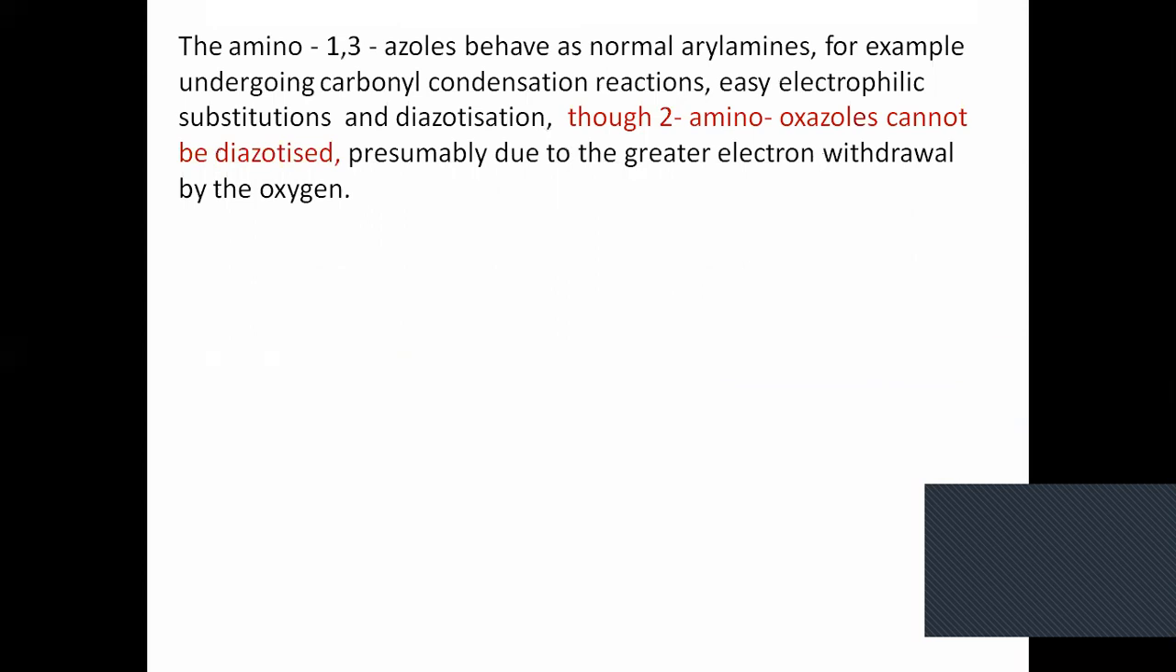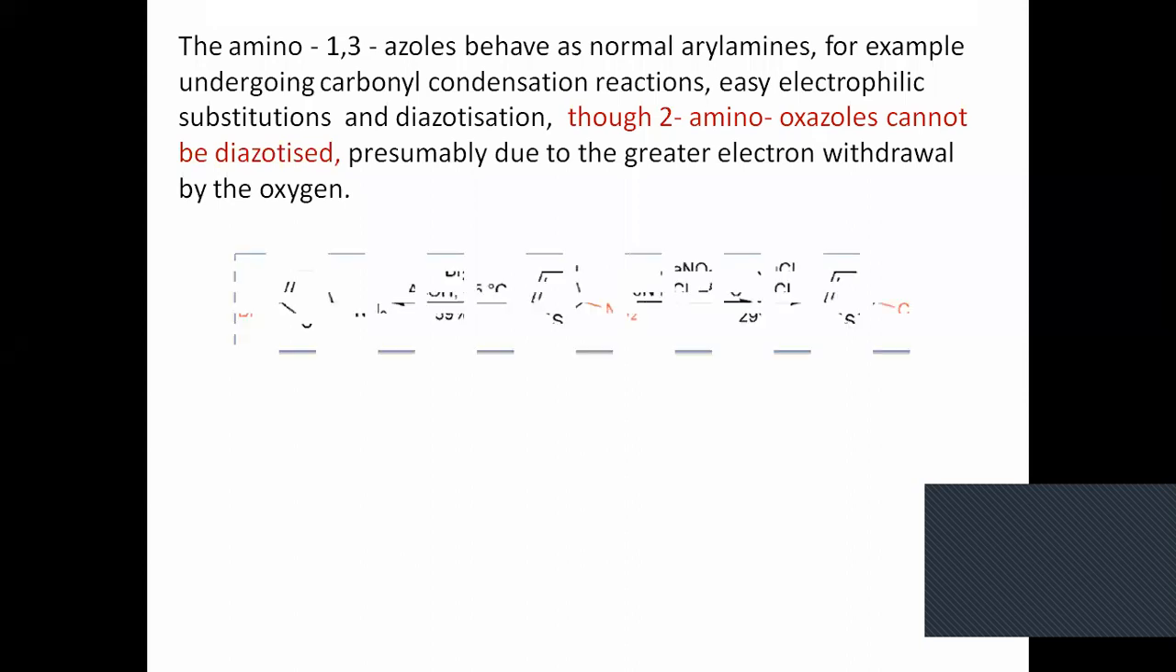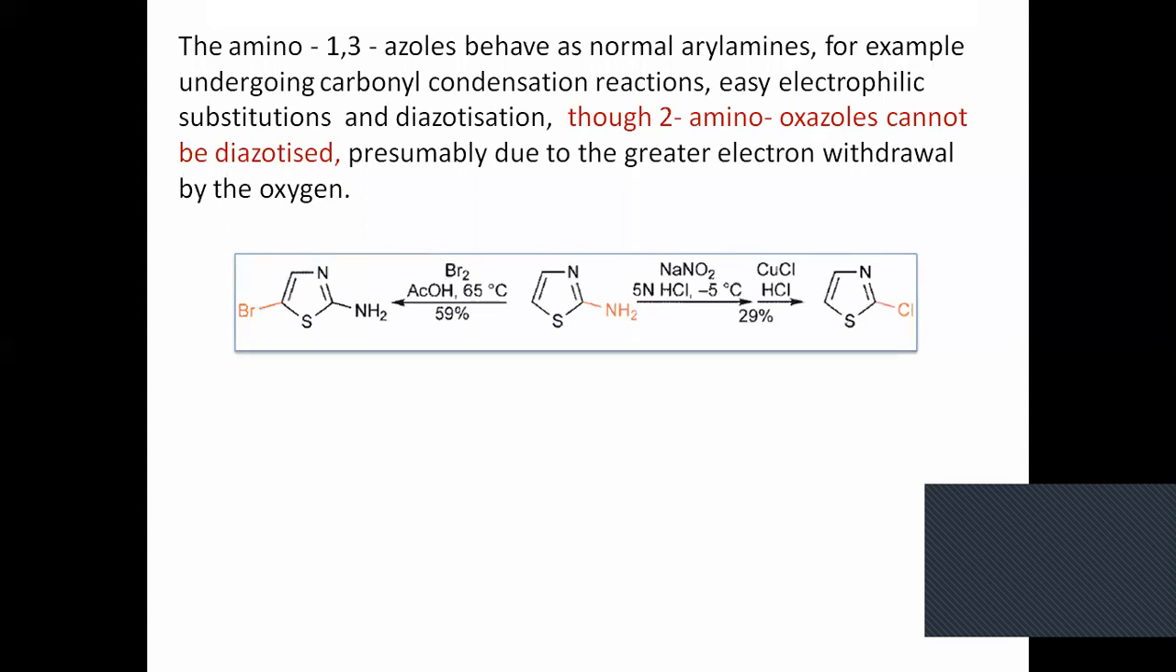Further, in this topic, they behave like normal aryl amines, meaning aniline type, and therefore they can undergo carbonyl condensation reactions easily. Another is the diazotization reaction. However, amino oxazole cannot show this reaction, but amino thiazole and amino imidazole can show diazotization with Sandmeyer type reactions. Okay, fine. You see here, if you react bromine with this amino thiazole, it will give bromo amino thiazole. You see the product. This is the starting material. When you add bromine, it gives bromine at the fifth position.